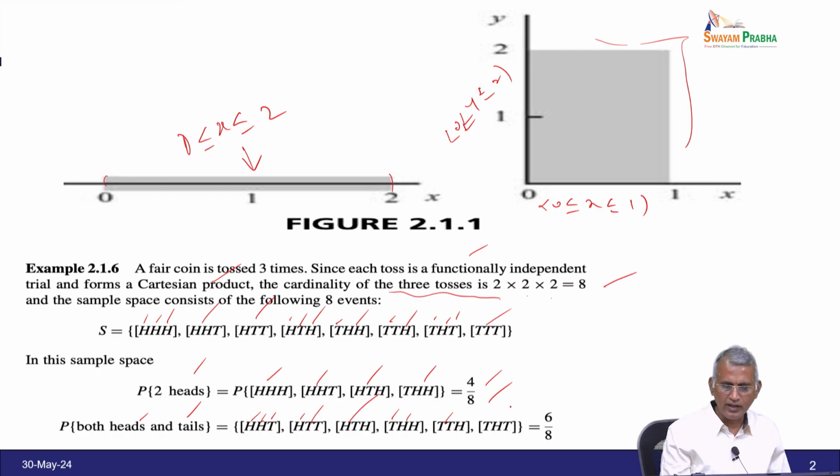Here 2 tails, 1 head come. Here 2 tails and THT, that is tail, head, tail will come. So, these are all the possibilities. Therefore, the favorable case is 6 by 8. So, in this way we can solve the problem of the probability of both heads and tails.